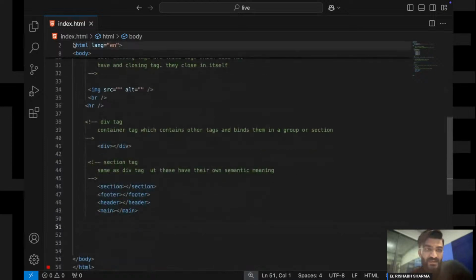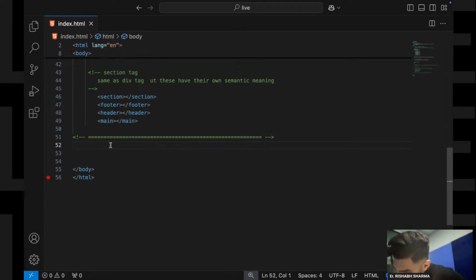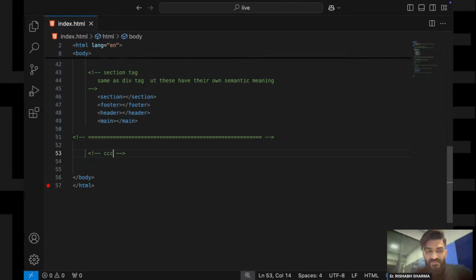Okay, now let's start with the CSS part. Okay, guys, leave the article tag. That is not that much important. So now comes to CSS.